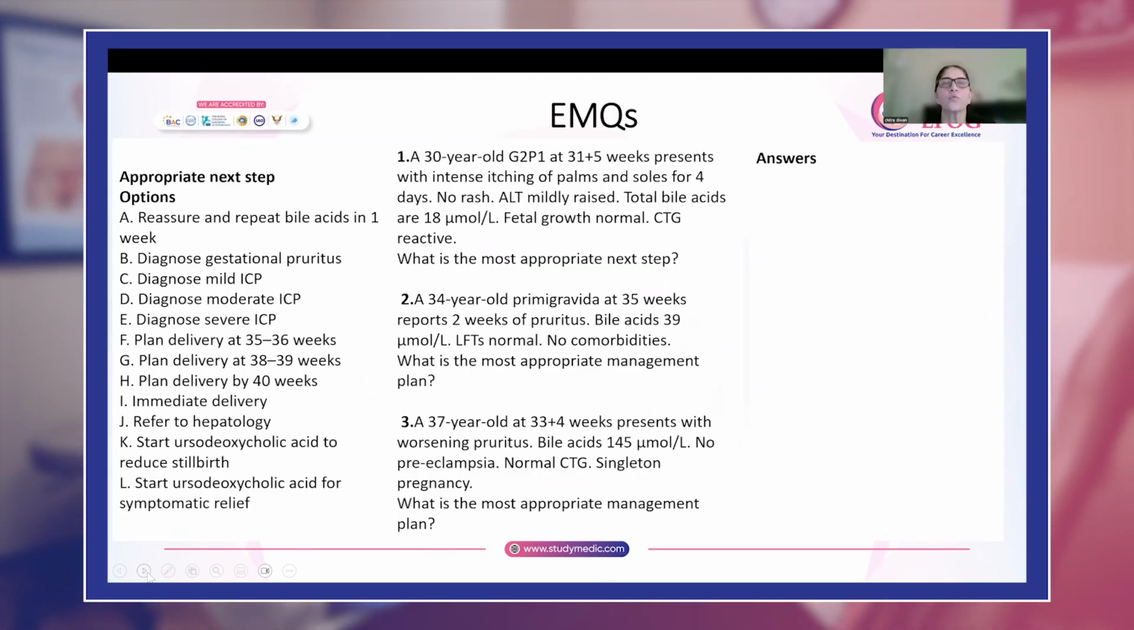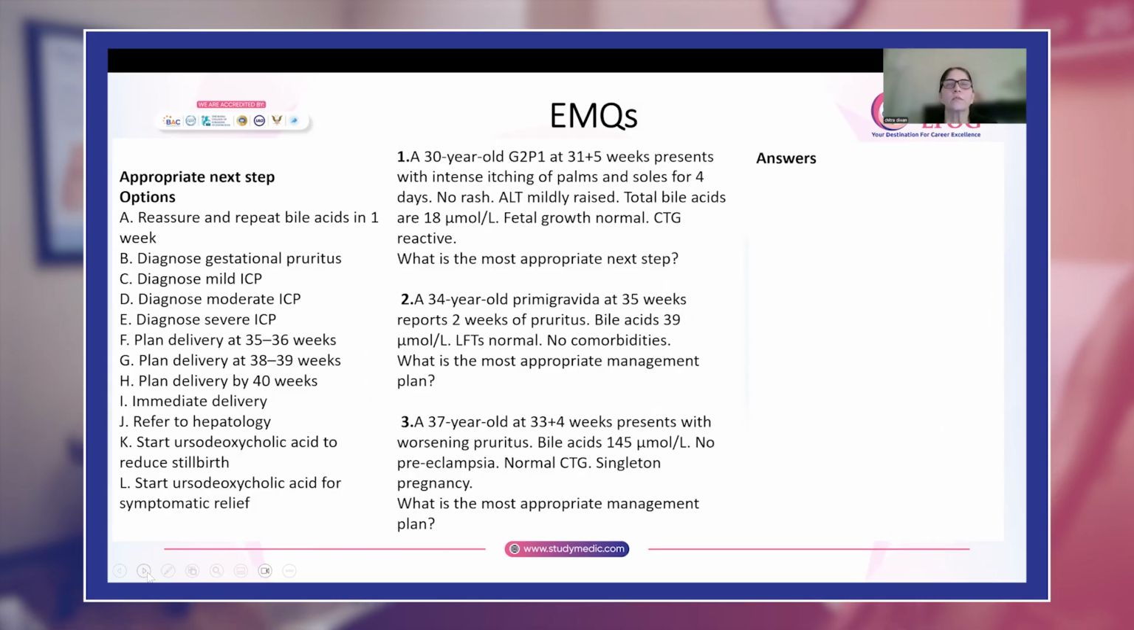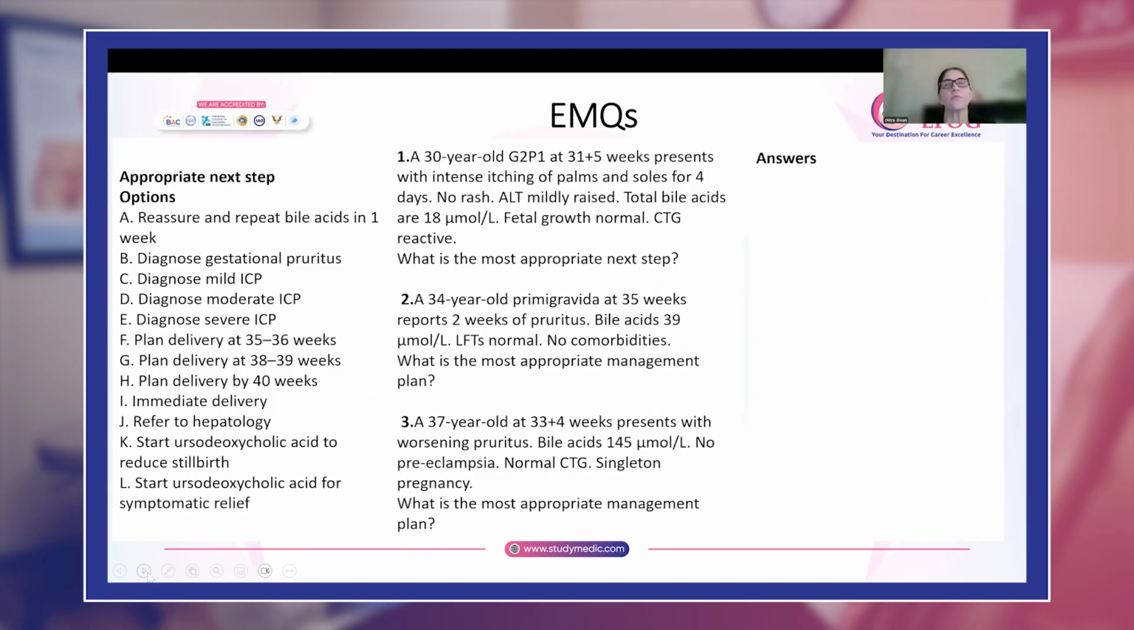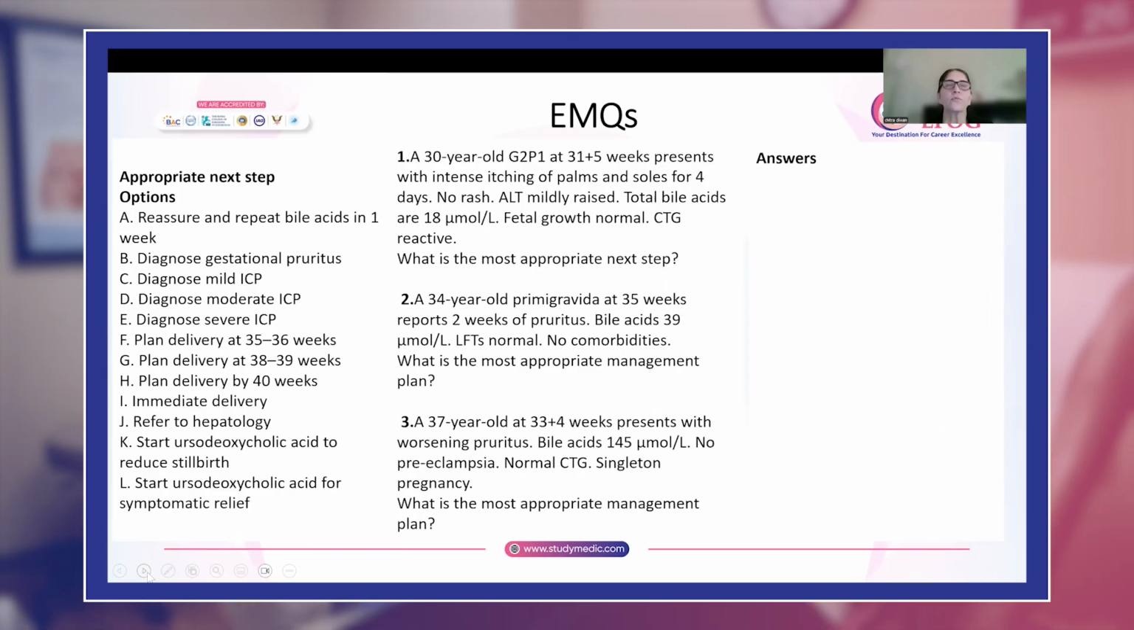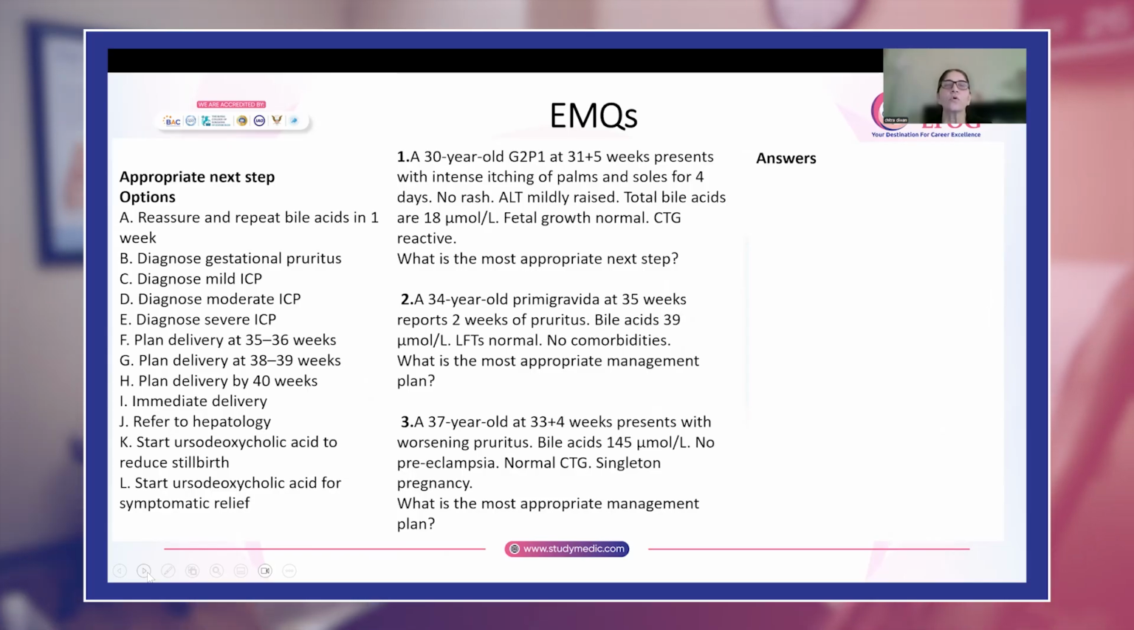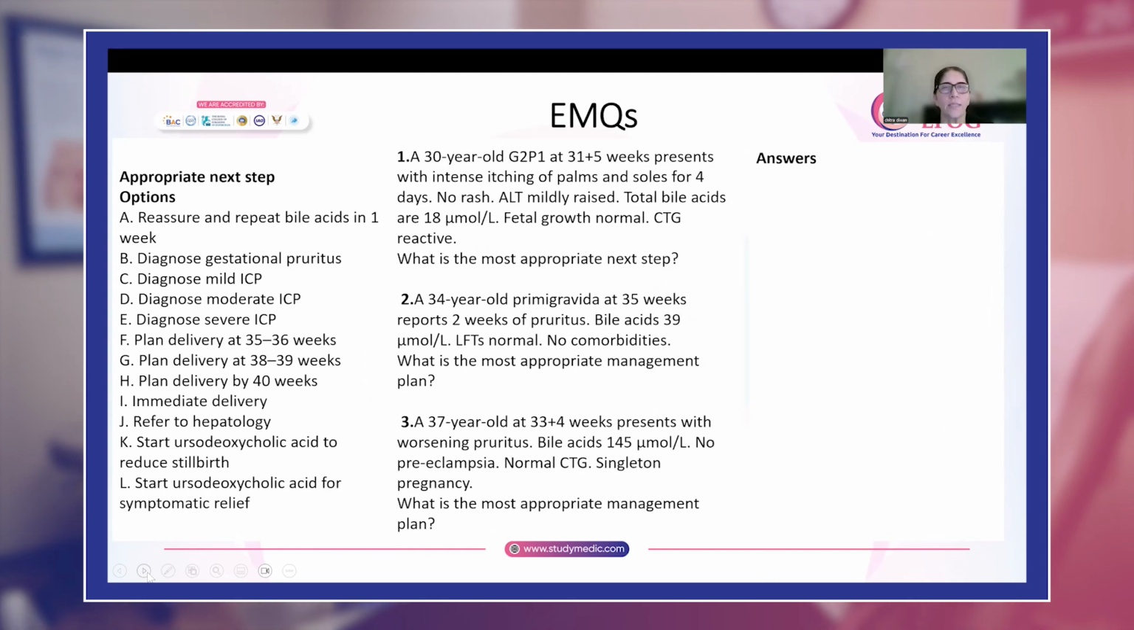And again, you have this woman, 30 years old, at 31 plus 5 weeks of pregnancy. She's presenting with itching, no rash, bile acids are 18, fetal growth scan is normal, CTG is reactive. So what is the most appropriate step?